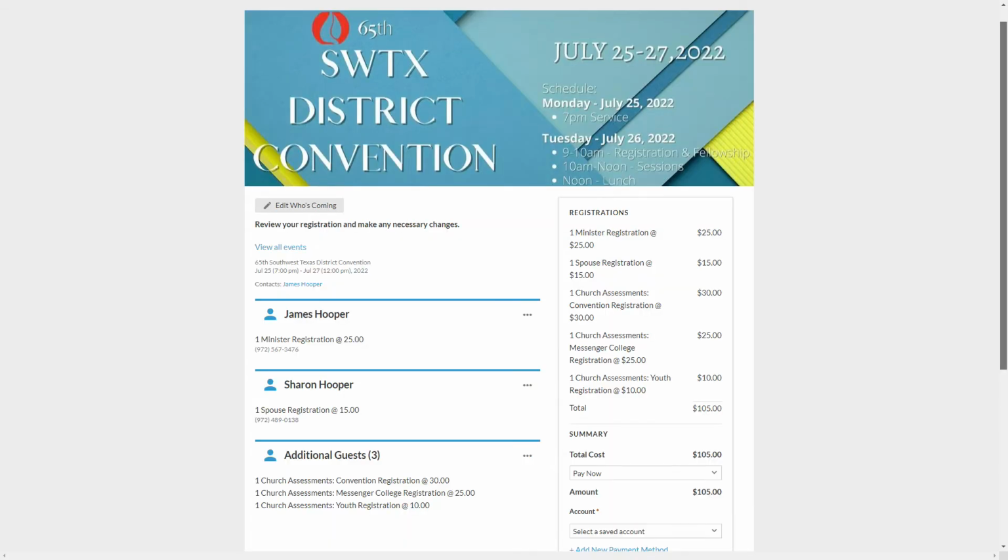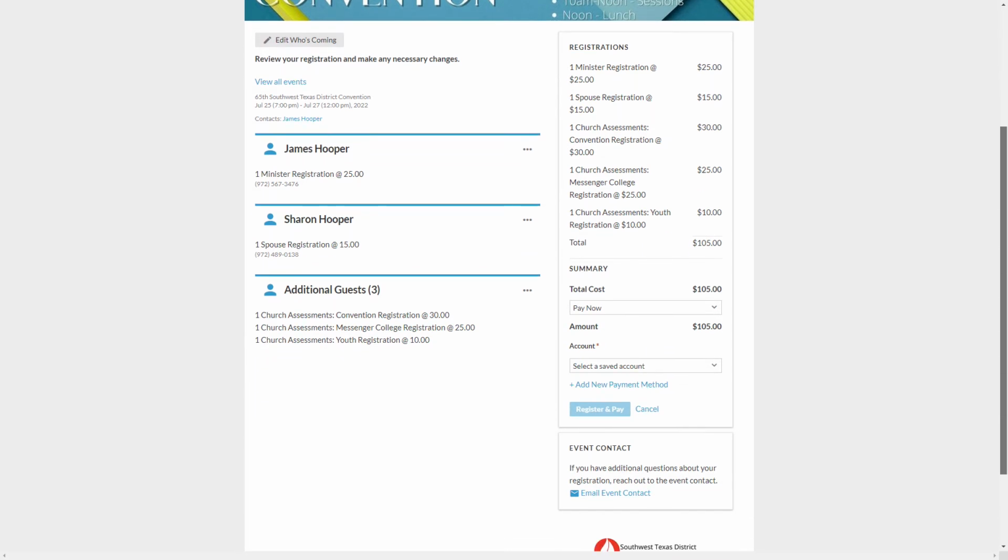This is where you'll choose to pay. There's a drop down here that says pay now, pay later, or pay in person. If you would, just go ahead and pay now. What I'm trying to do is avoid a congregation congregating up in the office, so the registration committee doesn't have all those. Then I'm going to select a card that I've got on file. This is my church's card, and then I'll hit register and pay. That's simple. It'll email you the receipt.